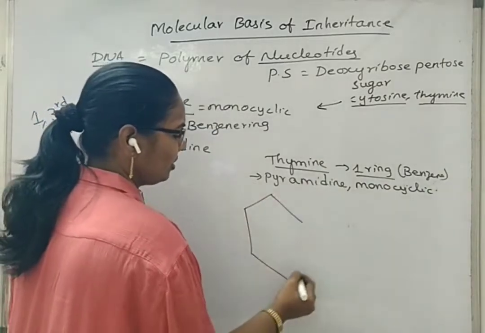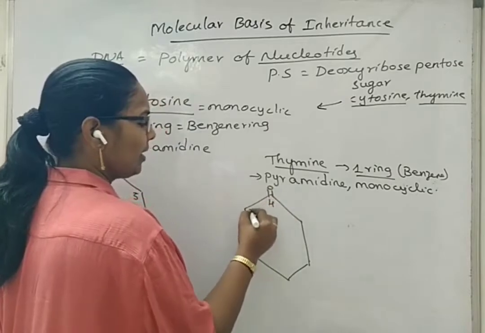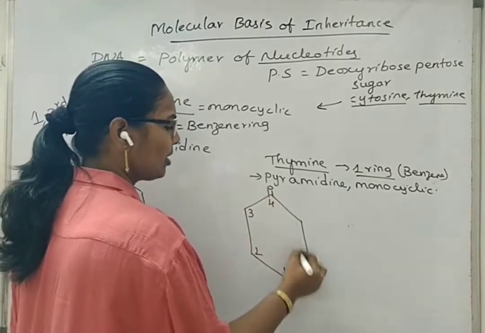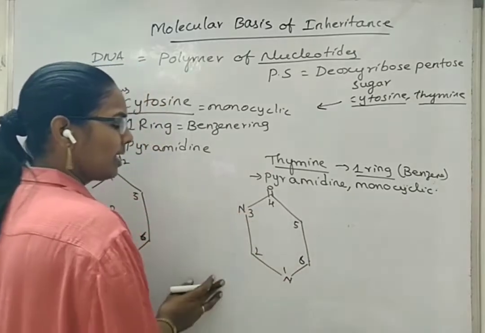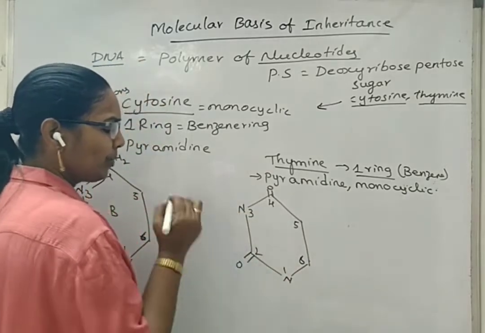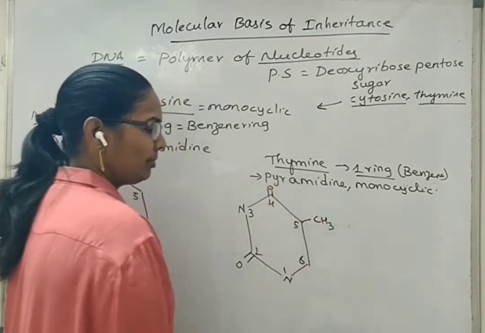If we go for the structure, it has a ketone group at 4th carbon position and 2 nitrogen atoms at 1 and 3rd carbon positions, another ketone group at 2nd carbon position, and 1 methyl group at 5th carbon position.